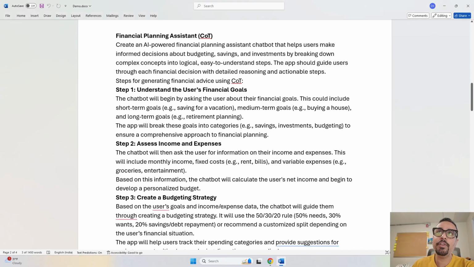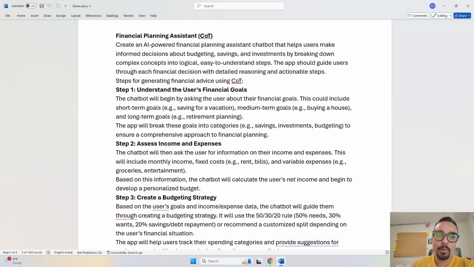So in the COT prompt that we are going to use, first we describe the prompt saying: create an AI powered financial planning assistant chatbot to help users make informed decisions about budgeting, savings, and investment by breaking down complex concepts that we usually don't understand into logical, easy to understand steps. As I said, it is for a newbie who is just getting started with managing his personal finance, not for the professional one. So the app should guide users through each financial decision with detailed reasoning and actionable steps.